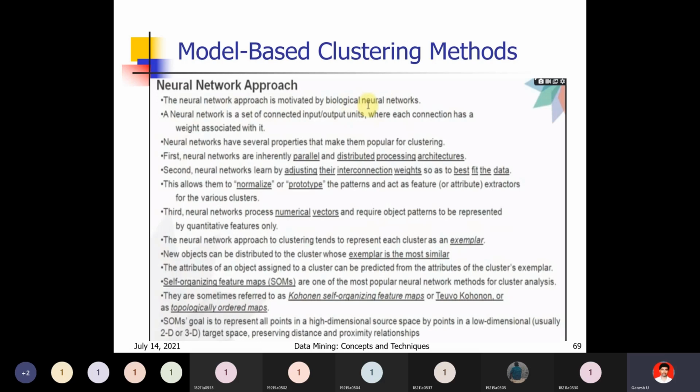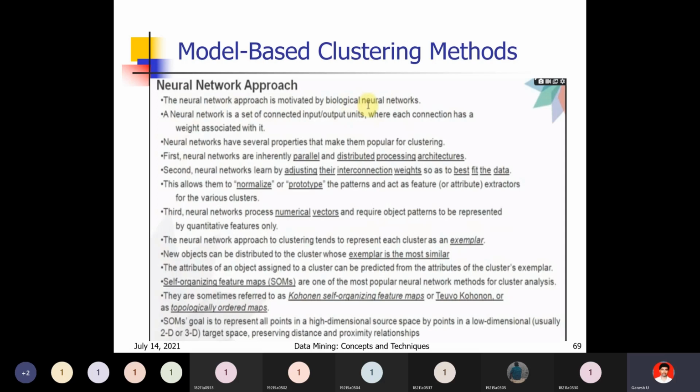You have a formula for finding the proximity measure. Using that proximity measure, you can map the low-level target space to the high-level source data. That is the self-organizing map. Using that, you can map the data. So this is about the neural network approach.